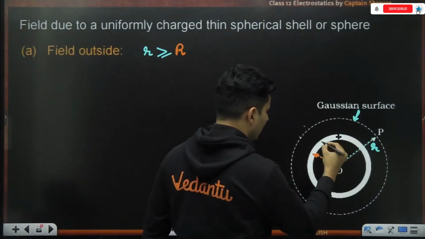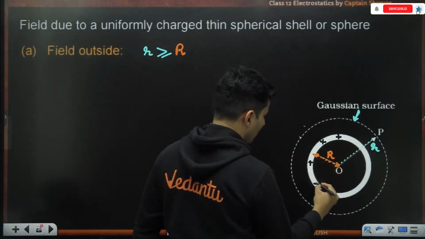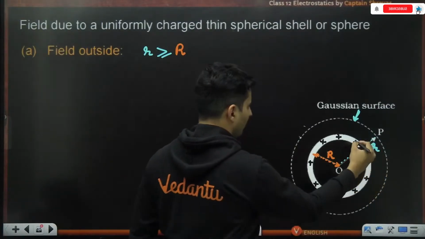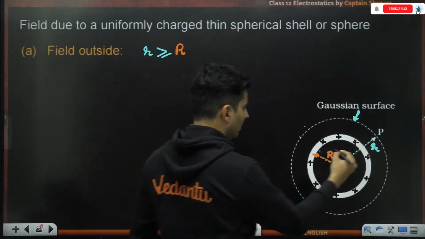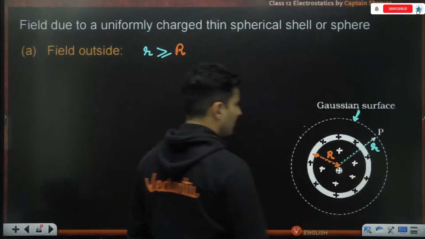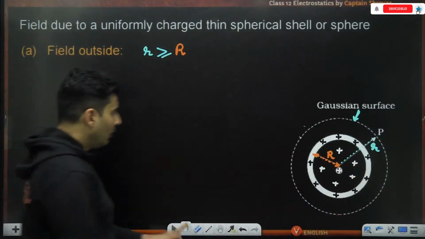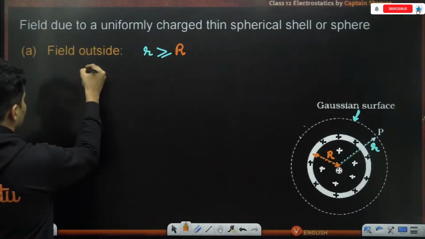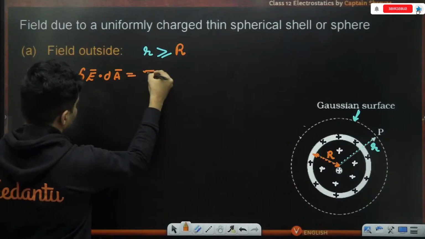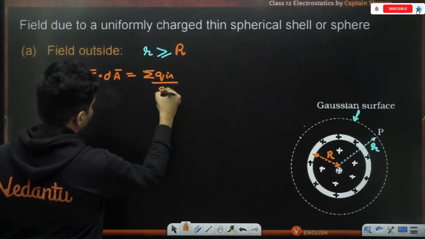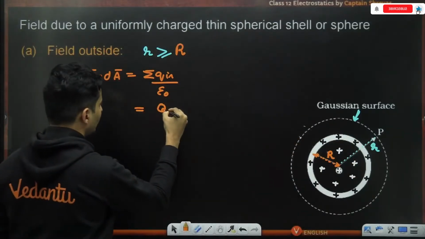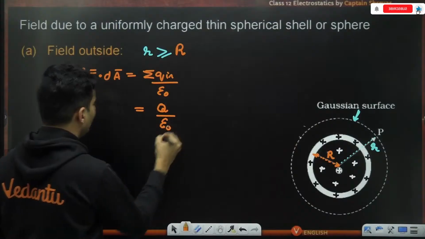Remember, the charges are there here, or maybe even inside, doesn't matter. Even if they are inside, maybe they are here, something like this. Now, when you apply Gauss's law, the closed integral of E dot dA is the net charge inside divided by epsilon naught. The total charge on the shell or the sphere, let's say it is Q, and this is epsilon naught.